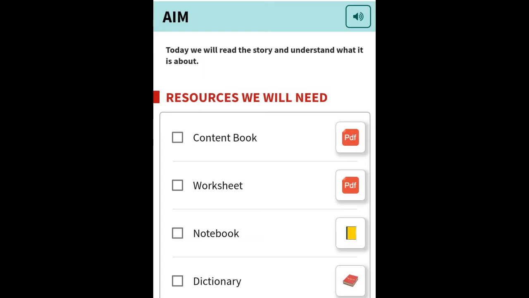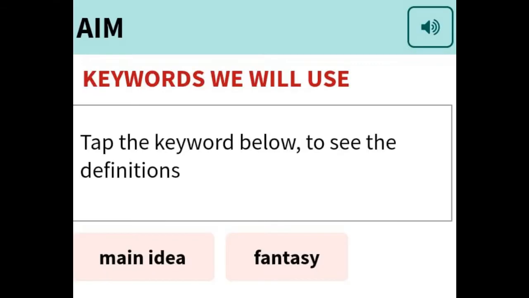For this we'll need the resources. They are the content book, worksheet and notebook. Today we will read the story and understand what it is about. Also we are going to learn some new keywords. What are those new keywords? Main idea and fantasy. Main idea means the most important thought of a story, and fantasy means the type of story that is set in an imaginary world.